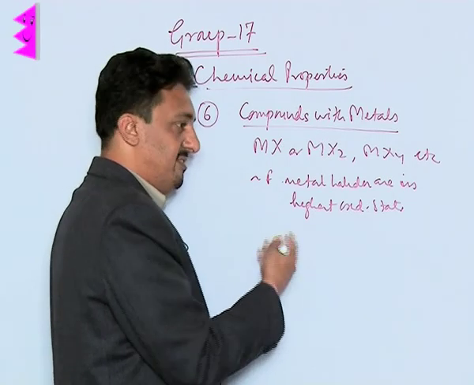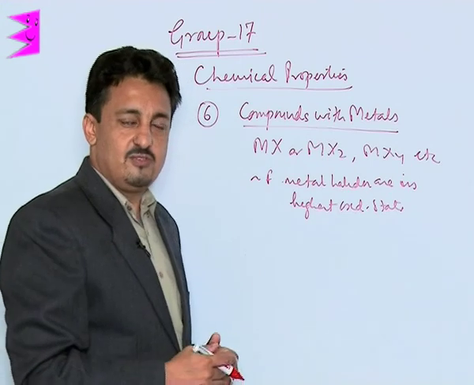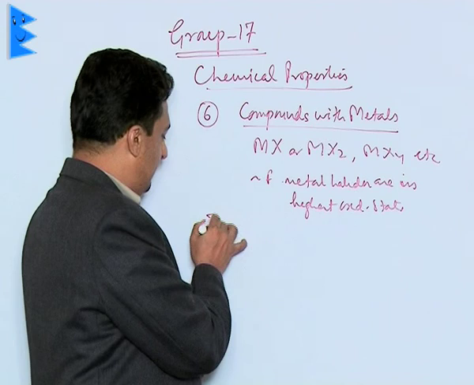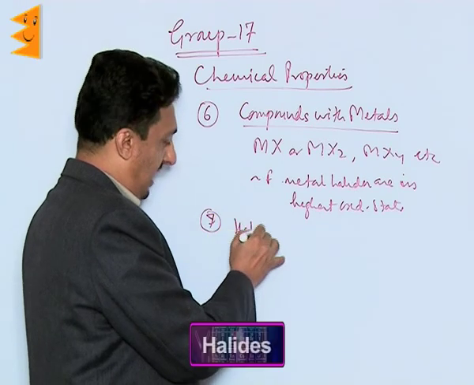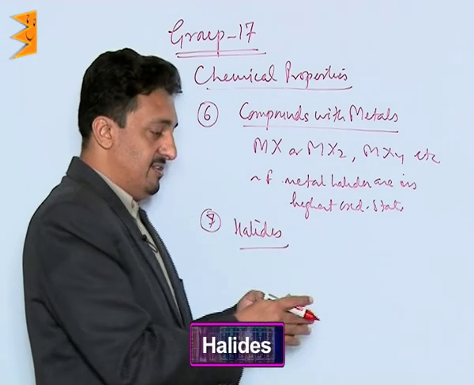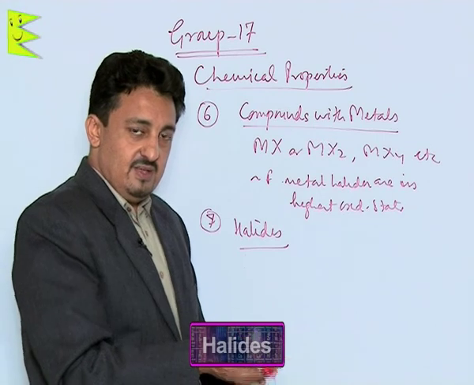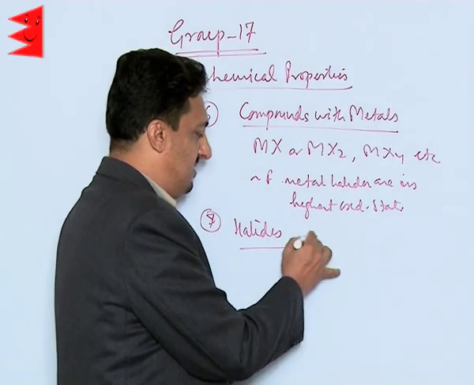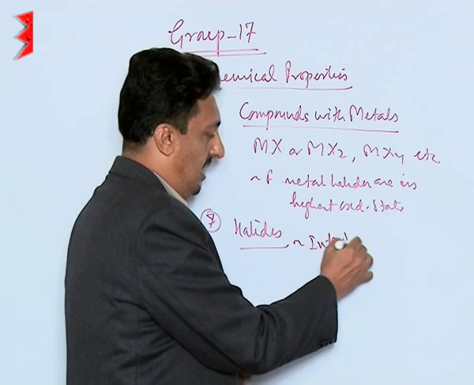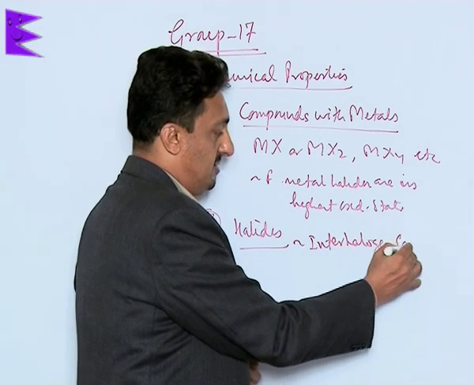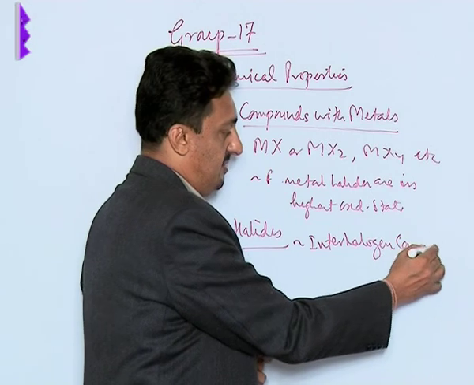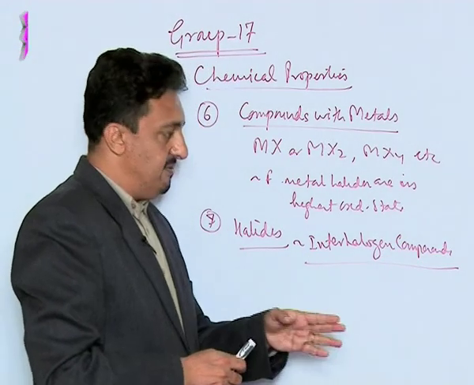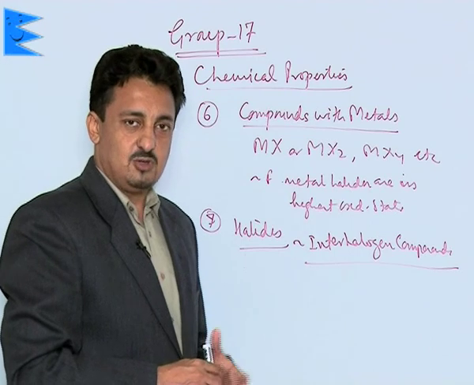The highest oxidation state ones are more covalent, whereas the lower oxidation state will be more ionic. That is how we can know this. Then let us discuss their halides. Yes, halogens, halides. It sounds very strange, but yet it is there. Halogen halides are studied in the topic interhalogen compounds, because they on their own react with each other and form compounds which are called interhalogen compounds, which we will take in a very separate topic later on.